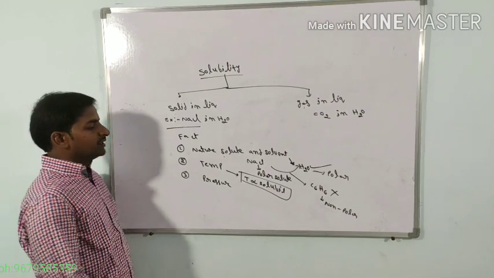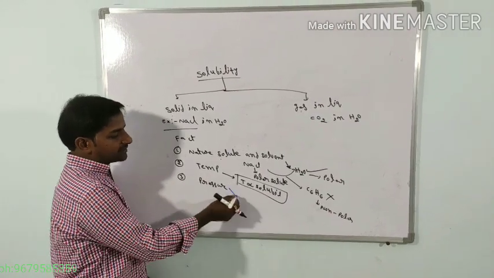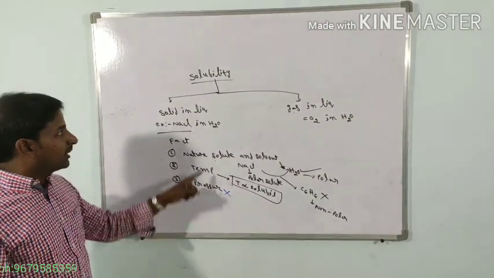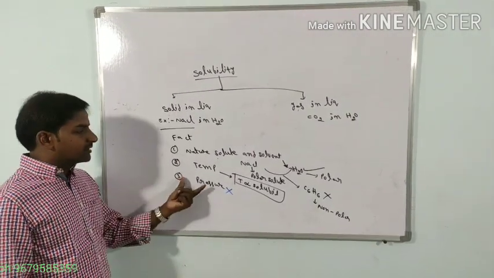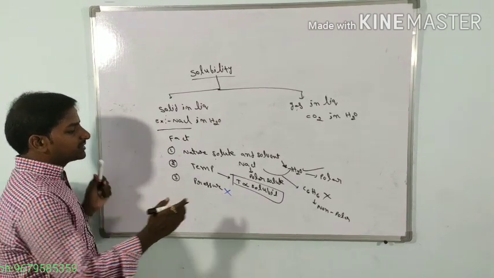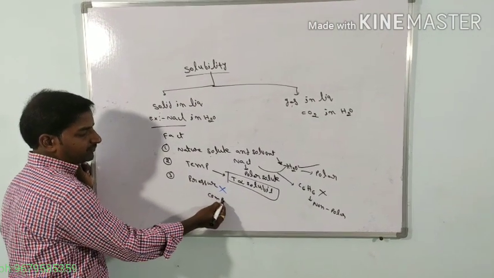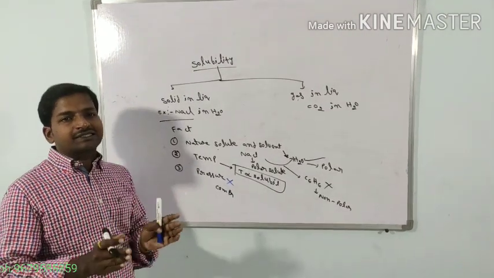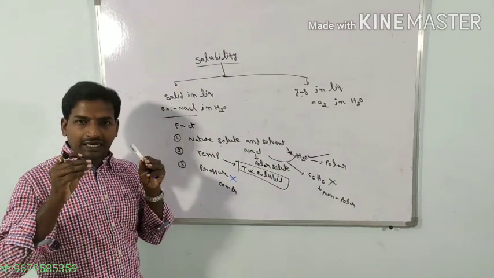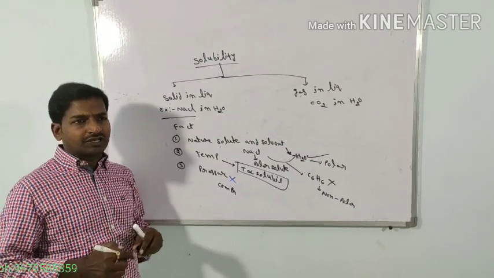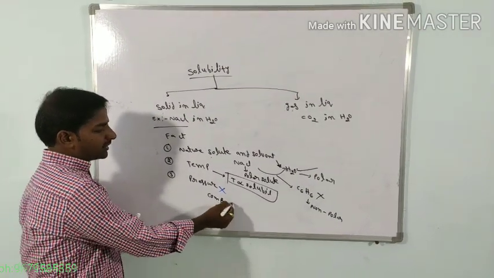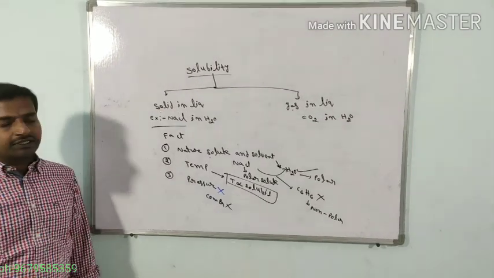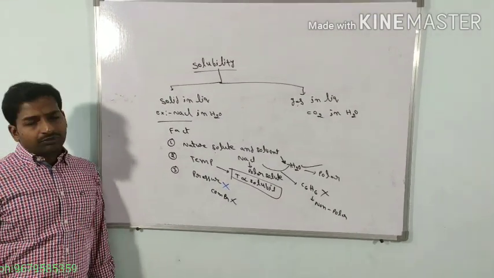Next, pressure. The effect of pressure is negligible on a solid in liquid system, because it depends on compressibility. Both solids and liquids have negligible compressibility. So that's why the effect of pressure on the solubility of solid in liquid systems is negligible.